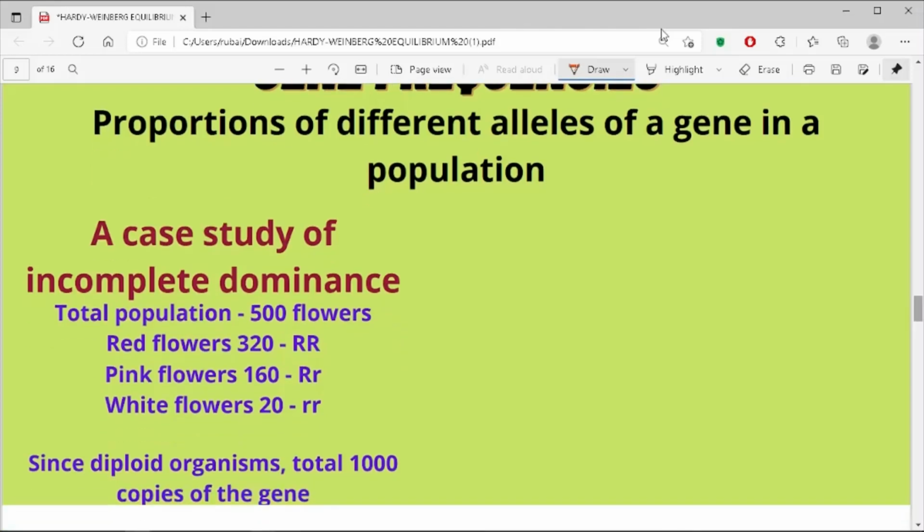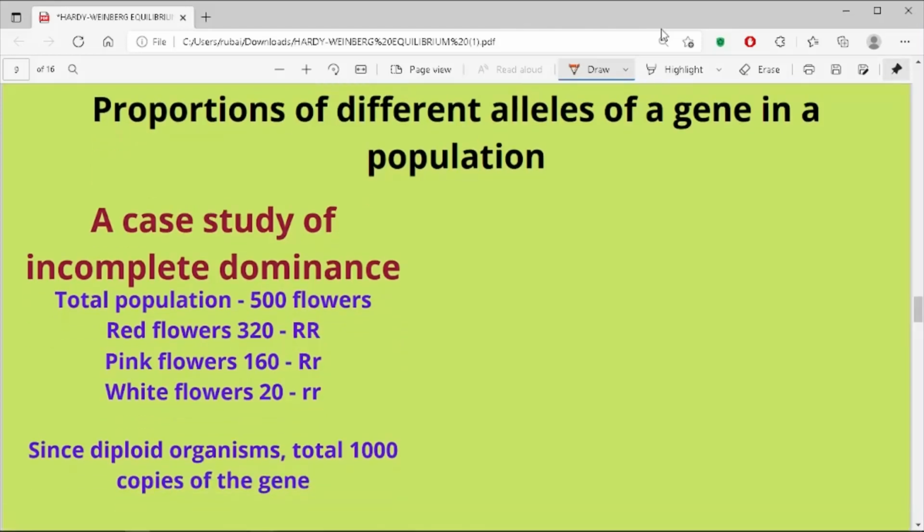Gene frequencies. These are simply the proportions of different alleles of a gene in a population. Let's take a case study of incomplete dominance. There is a population of 500 flowers with 2 alleles, capital R and small r. Let's say capital R denotes red color and small r denotes white color.